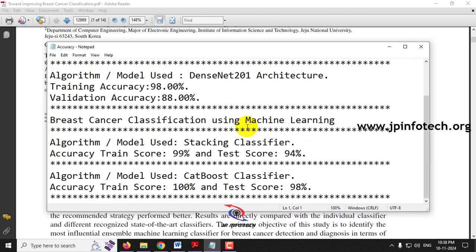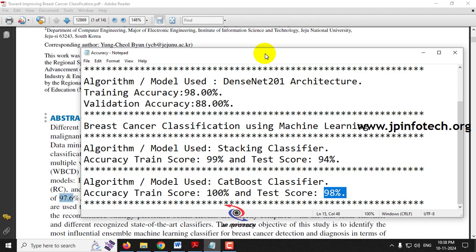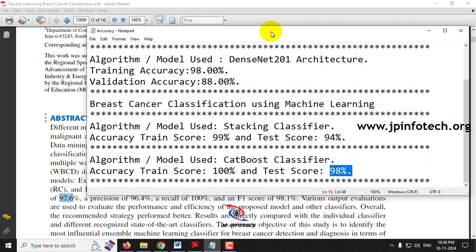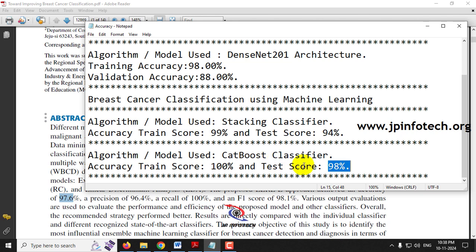Now for the machine learning part, we are going to use 2 different models. The first model is the stacking classifier, the second model is the CatBoost classifier. The stacking classifier achieved a training accuracy score of 99% and a test score of 94%, whereas the CatBoost classifier achieved a training score of 100% and a test score of 98%. So we are implementing 2 different machine learning models, and one model, CatBoost classifier, achieves more accuracy than the existing system.